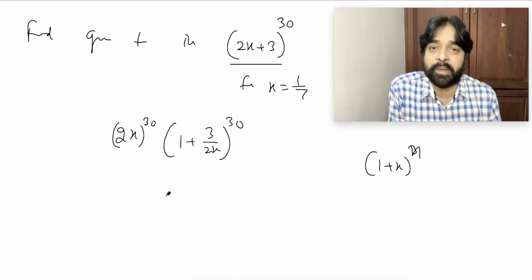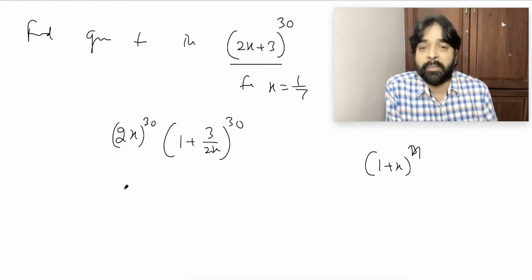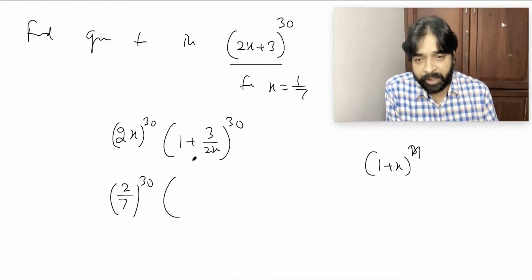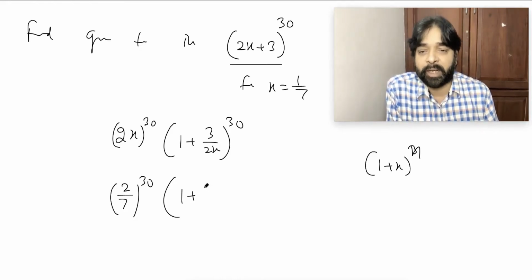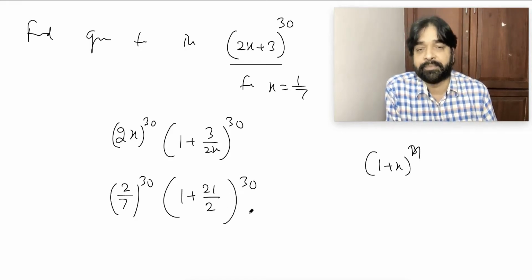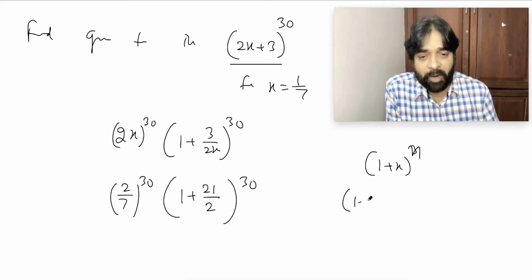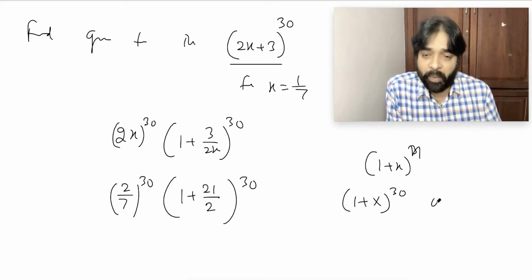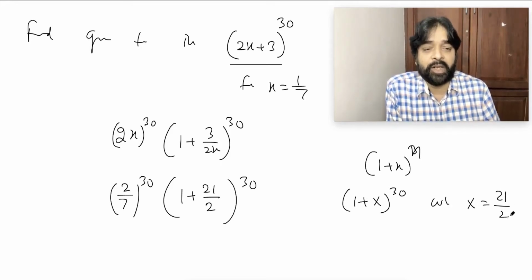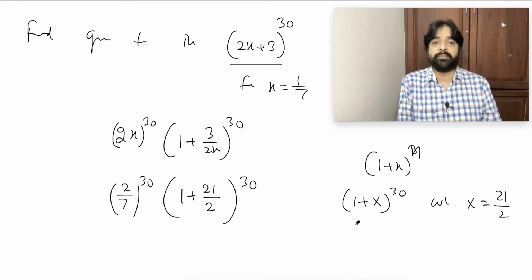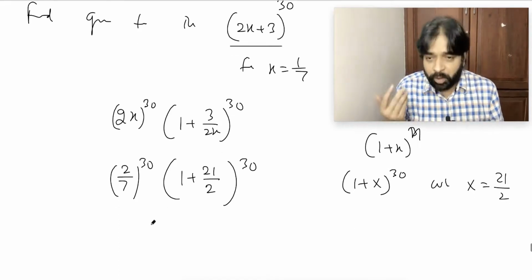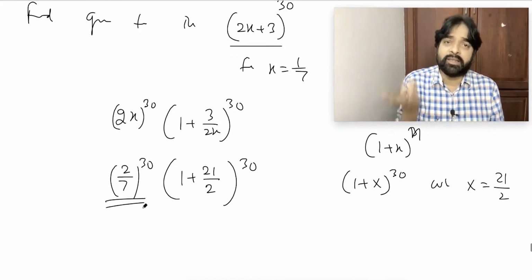Is this clear to everybody? This will become (2 by 7) power 30. This is the constant, don't worry about it. Into (1 + x), where if you put x as 1 by 7, it will become 21 by 2, power 30. Yes or no? I will just try to get the greatest term in the expansion of (1 + X) power 30, where capital X equals 21 by 2. Did you understand the point? Is it clear to everybody? So you may ask, sir, what about this constant? Nothing. It's just a factor.